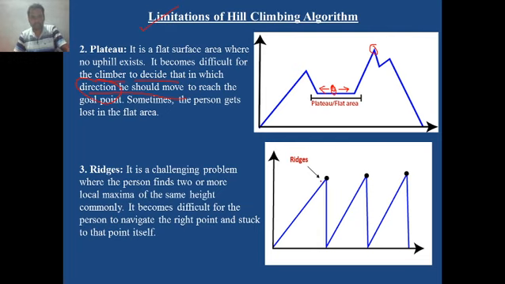And the third limitation is if the climber faces regions where sharp ridges are there and all ridges are of the same height. So the climber finds two or more local maxima of the same height, and it becomes difficult for the person to navigate or to find the direction, so that he can reach the destination or goal node, the global maximum.